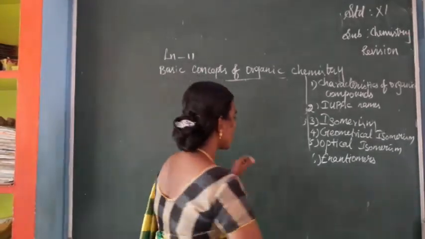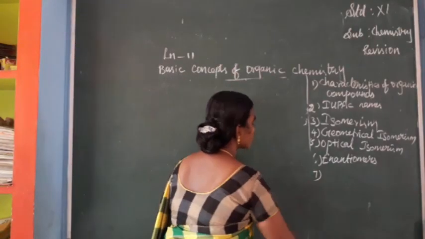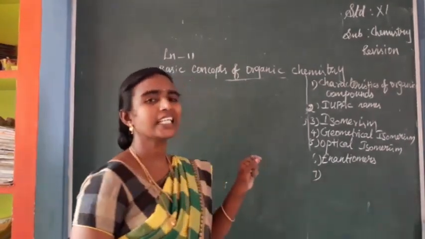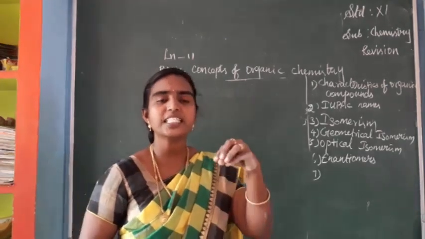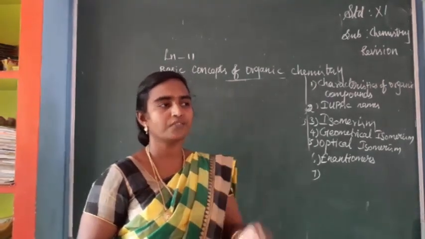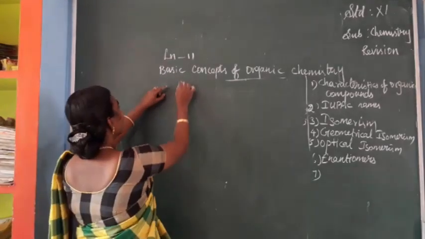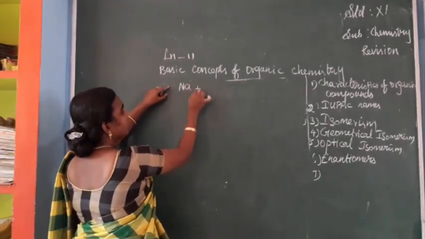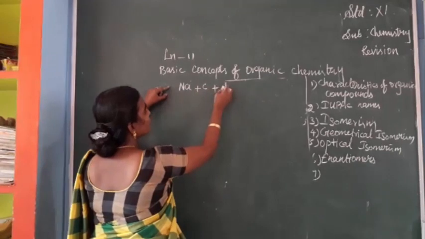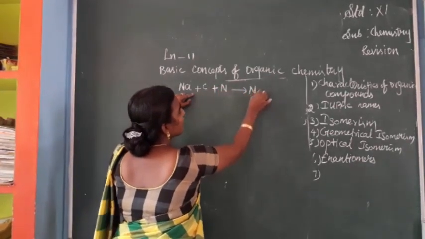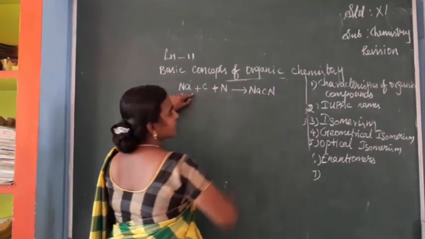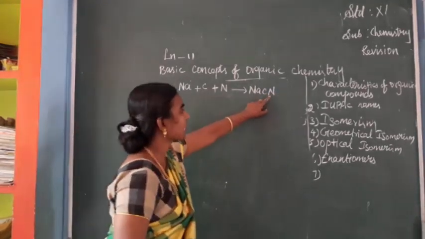You have to study all the questions from the book, but one of them I am going to explain, that is detection of nitrogen. If an organic compound has nitrogen as one of its elements, along with carbon and sodium it will form sodium cyanide.